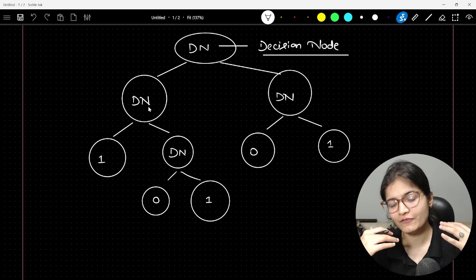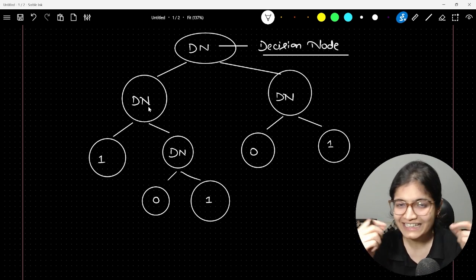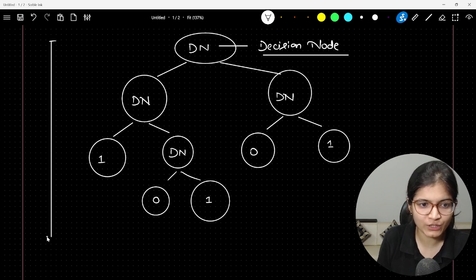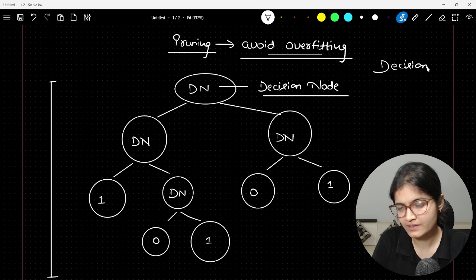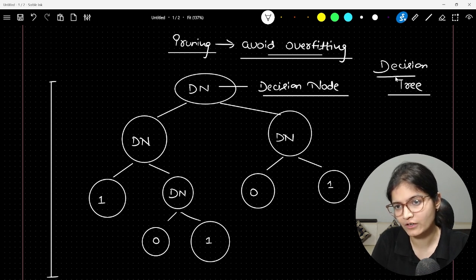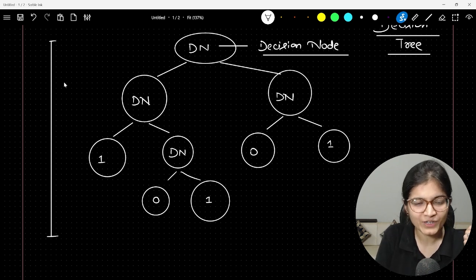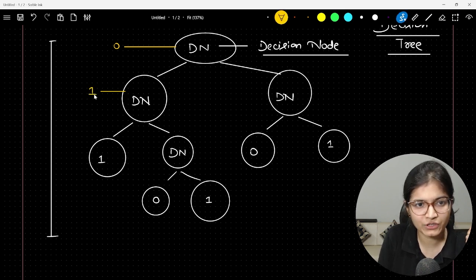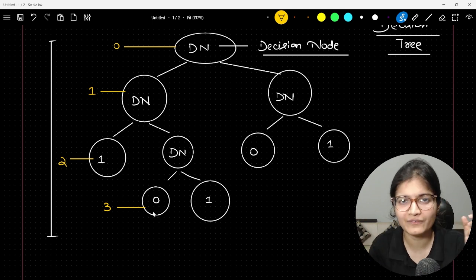Now you can understand that if you have too many records and too many features available, what will happen? The depth of the decision tree will be very, very high, very huge. This is something we call a decision tree. And at any point of time, when we have multiple features, what is the meaning of depth? This is level number 0 in a tree, this is level number 1, this is level number 2, and this is level number 3. This is what we call the levels in a tree.